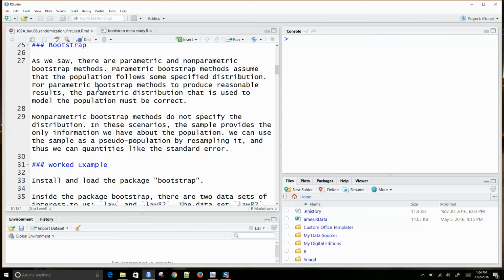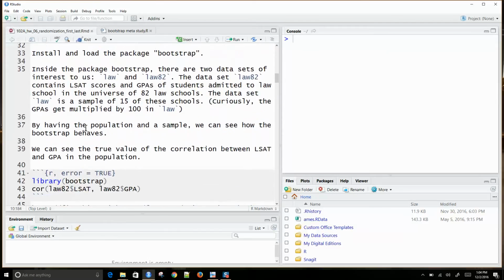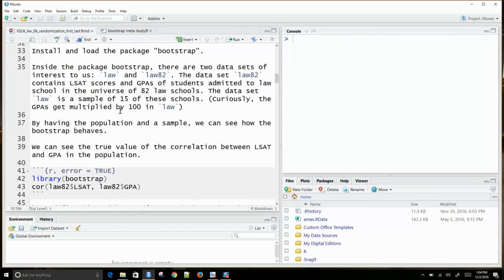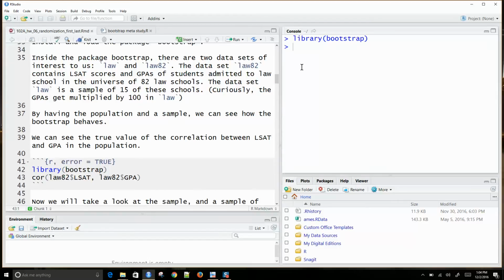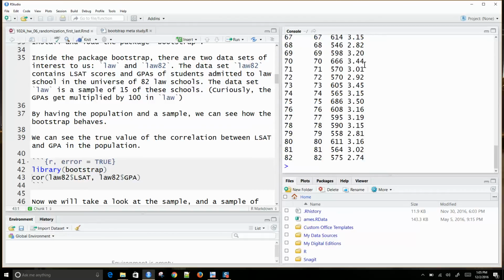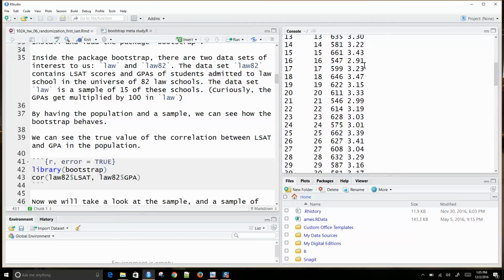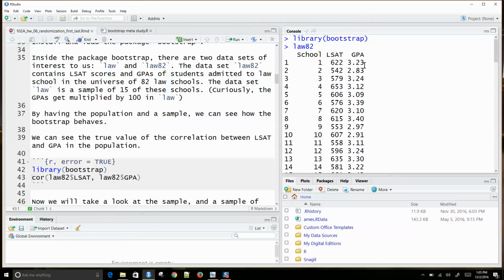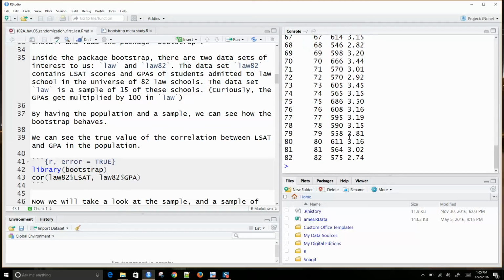So there is a data set in library bootstrap called Law 82. Apparently this represents our population, like the universe. I don't know how many law schools there are in the United States, but according to this data set, there's 82 of them. There's probably more, but we're going to say this is the universe of law schools.